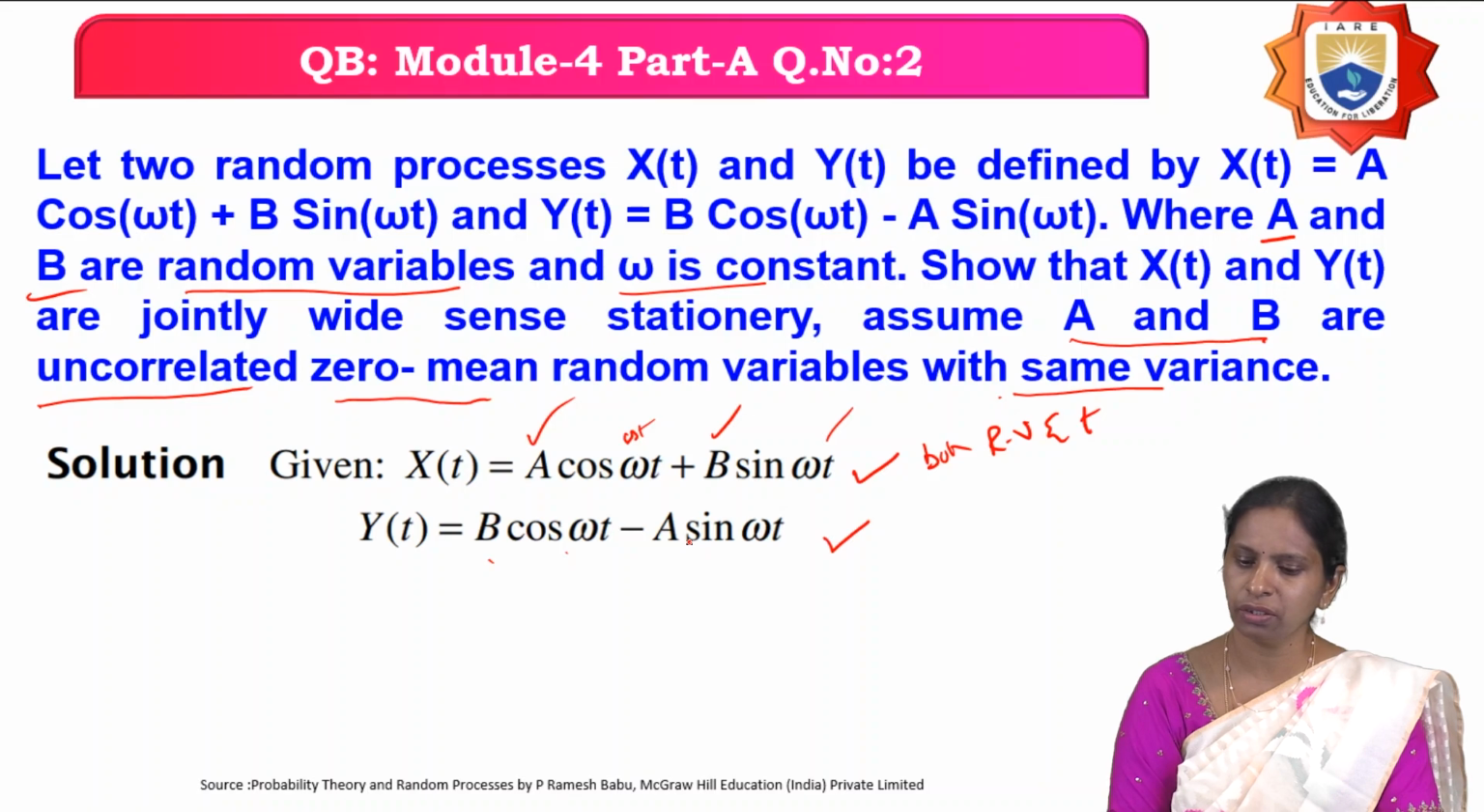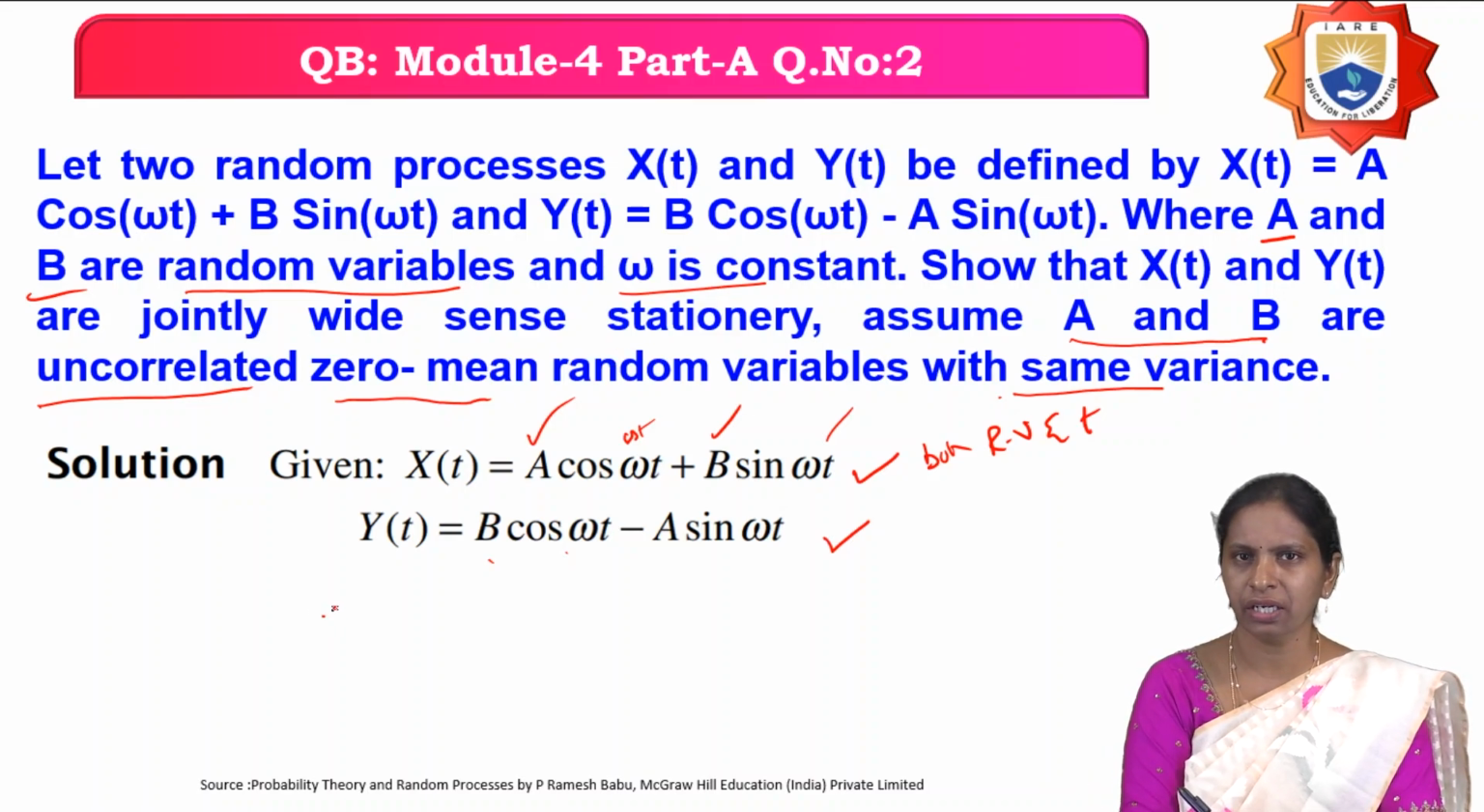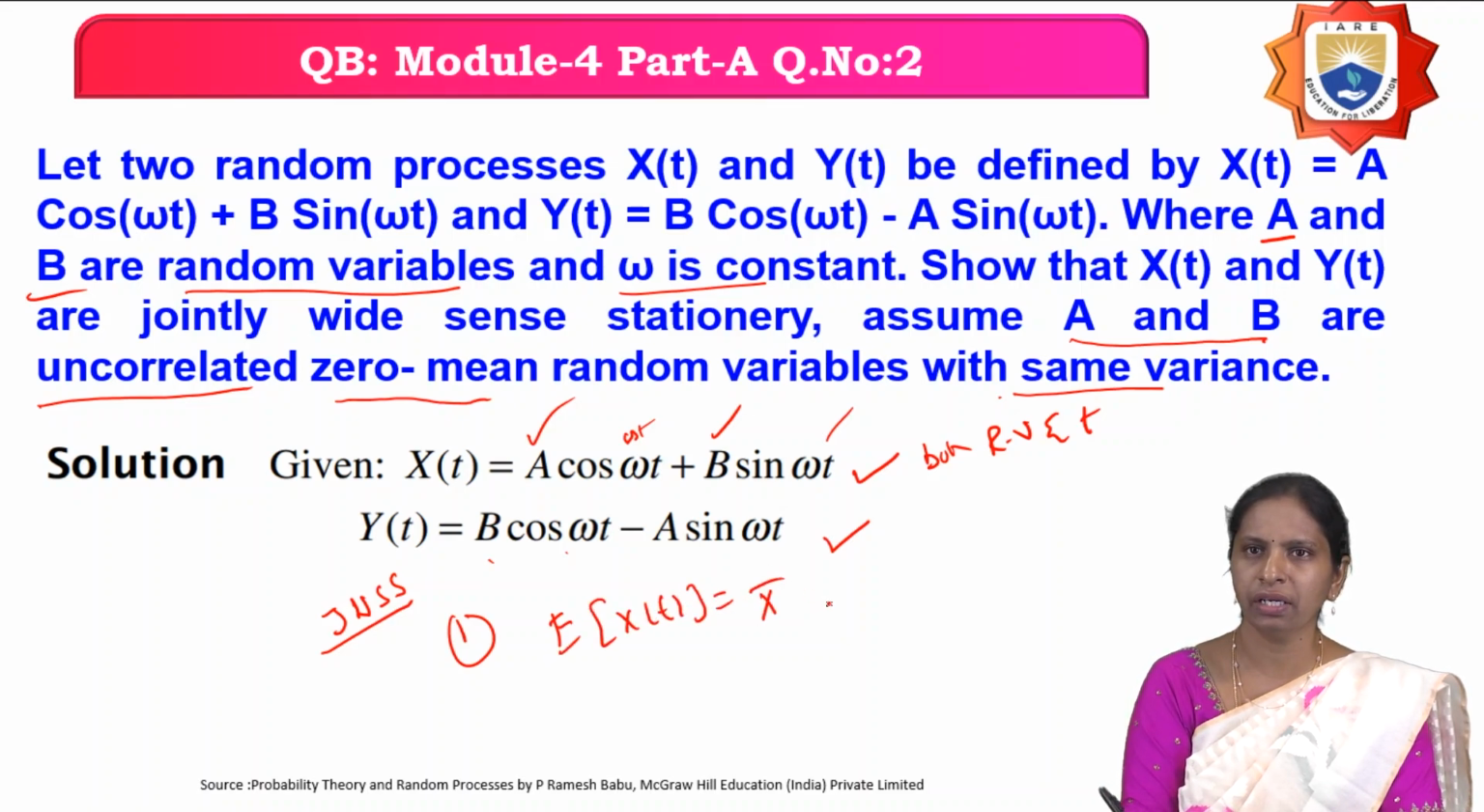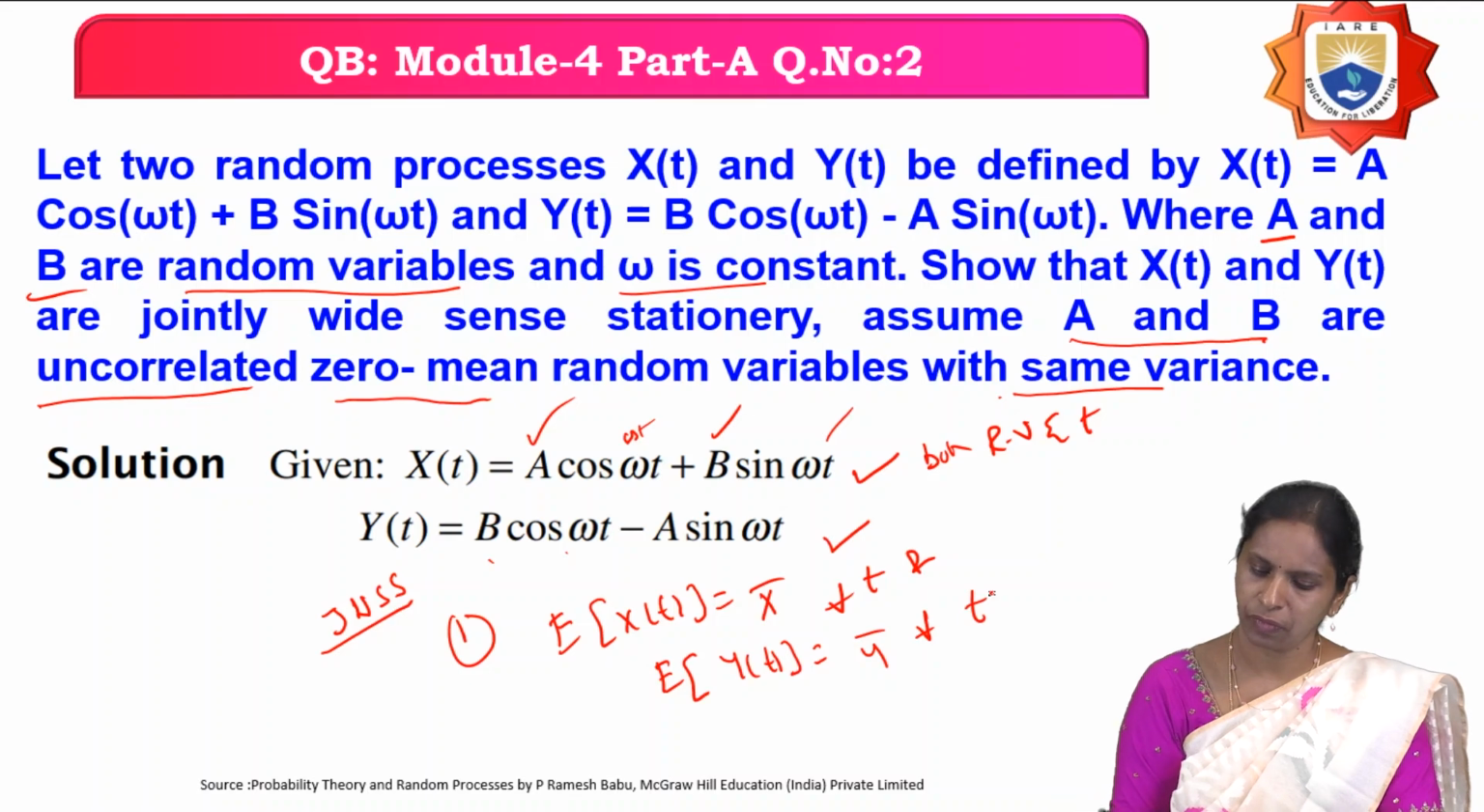And what you have to show? You have to show that the two random processes x of t and y of t are jointly wide-sense stationary or not. So what is the condition for two random processes to be jointly wide-sense stationary? The first condition is that the mean of the random process should be constant for all the values of t. And similarly, the mean of the second random process y of t should also be constant for all the values of t. The second condition is, for one random process you have taken the autocorrelation, for two random processes you take the cross correlation.